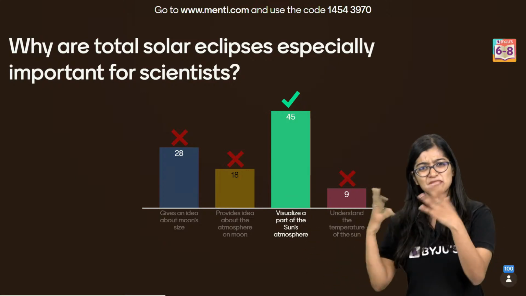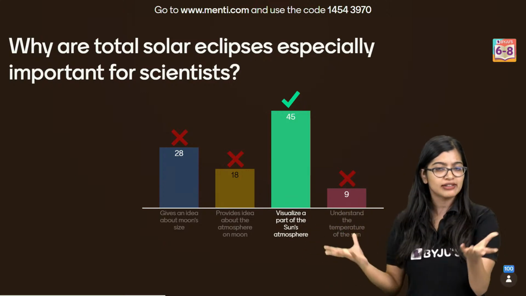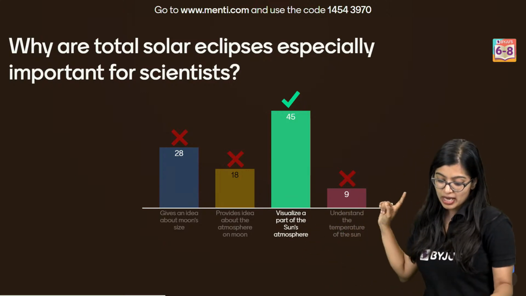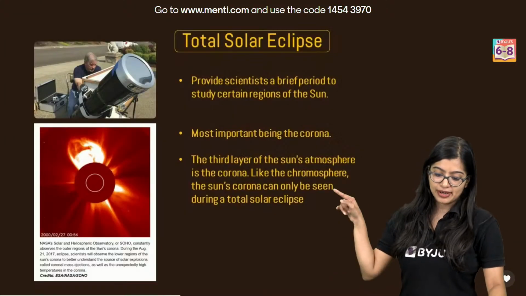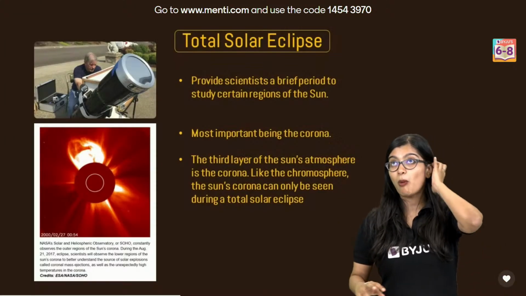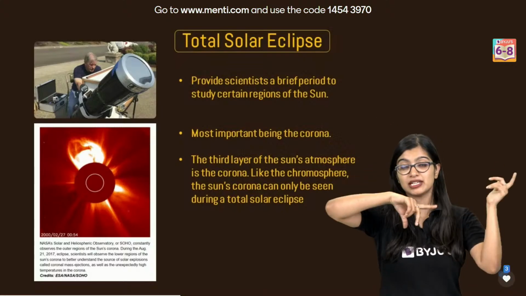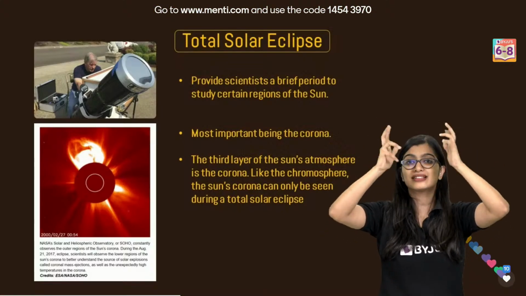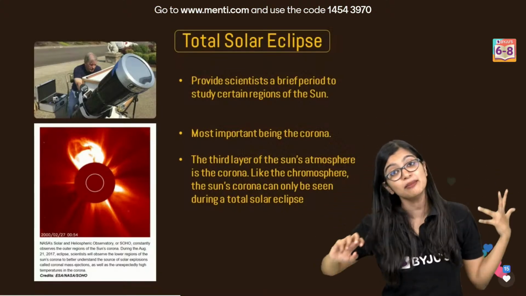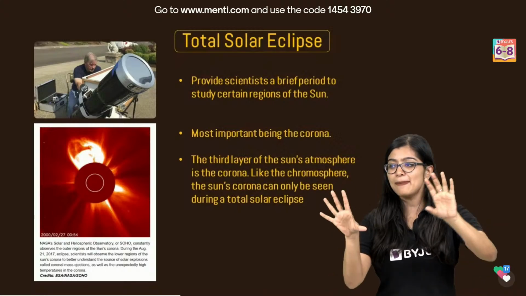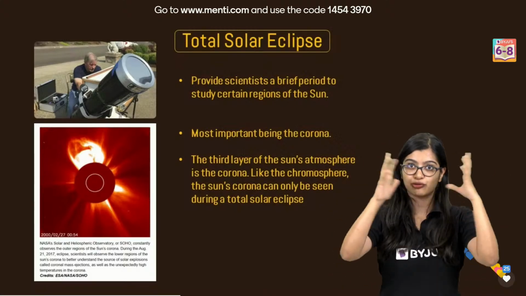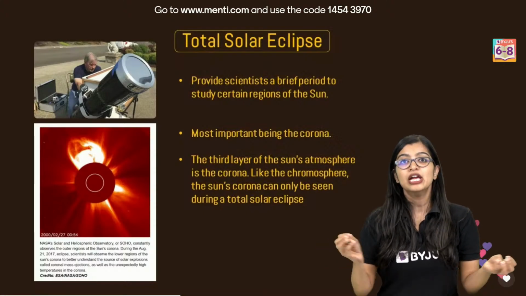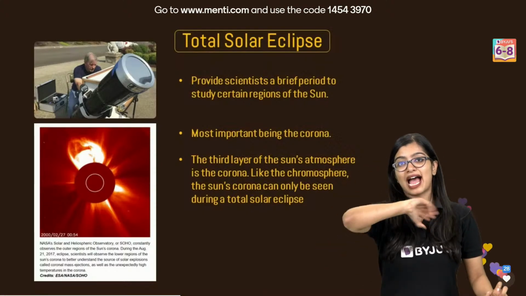Neither will it give us an idea about the atmosphere of the moon, but visualizing the part of the sun's atmosphere. If you remember, when Saurabh sir was telling you, and in the previous session also, why you shouldn't look at the sun directly, it's extremely bright. But during an eclipse, it gives scientists, with all the technology that they have, a way to understand the sun's atmosphere.